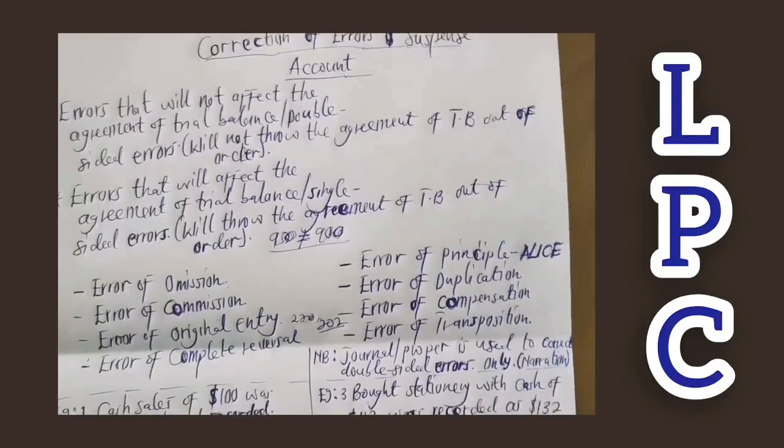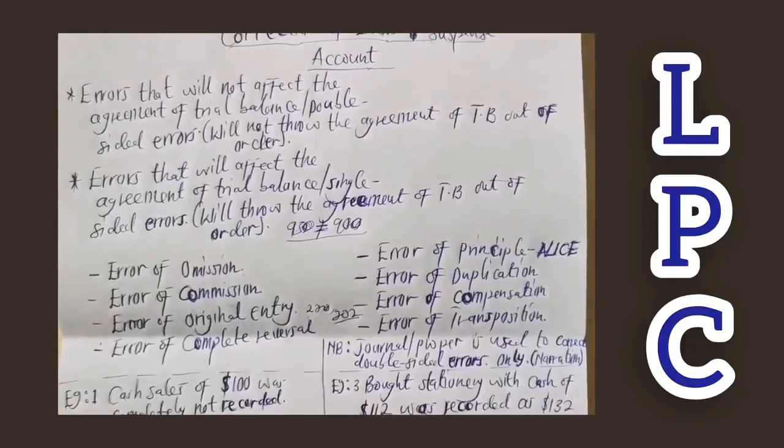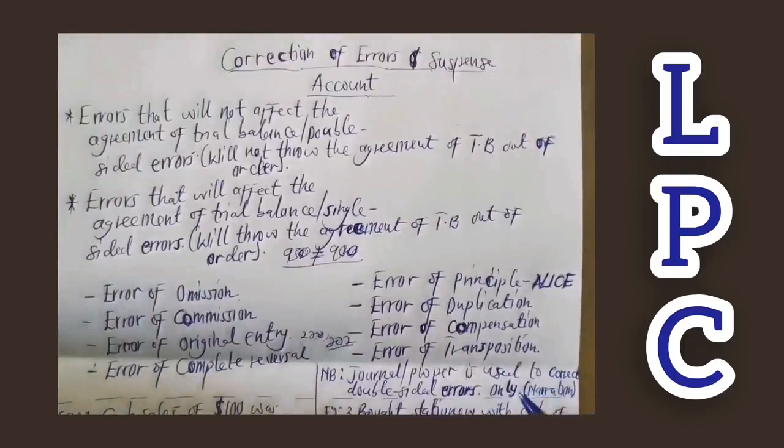Then error of transposition. With error of transposition, we are saying that, per the name, there are errors that are committed when the debit side and credit side of the figure or the value you need to enter has been interchanged. All right. So the word here is interchange. When you have transposition, you're talking about changes of the position of the figures.